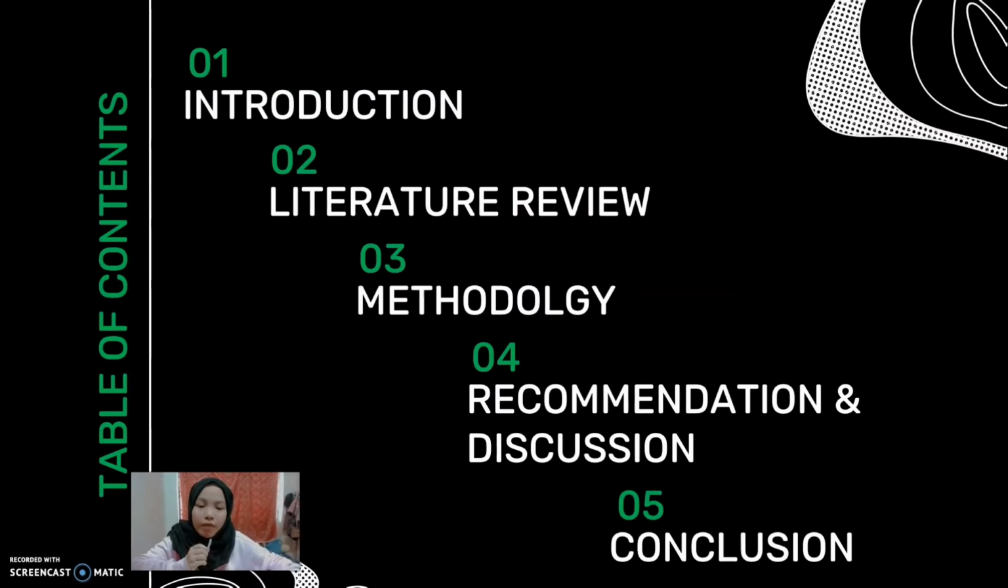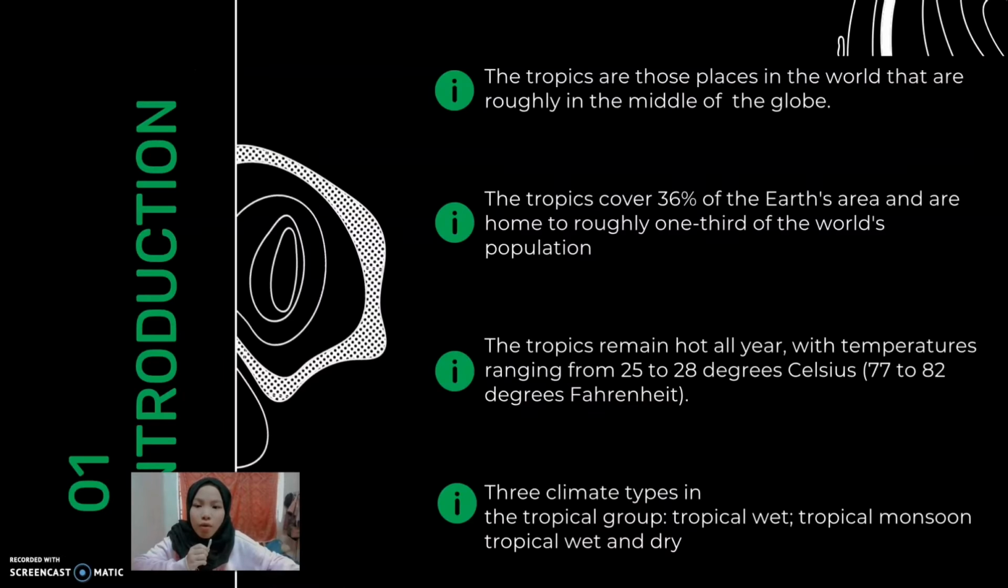Basically, there are 5 contents in this presentation that will be presented by us. For the introduction, the tropics are those places in the world that are roughly in the middle of the globe, and the tropics cover 36% of the Earth's area and are home to roughly 1/3 of the world's population. It remains hot all year, with temperatures ranging from 35 to 38 degrees Celsius, which is 77 to